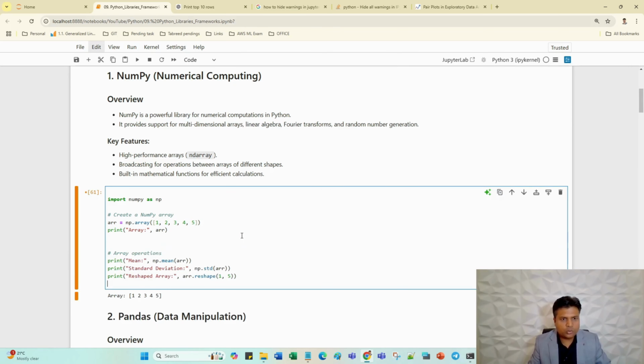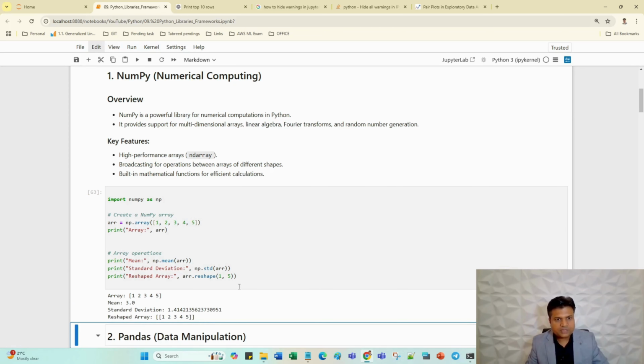Now I just want to paste this code. So how we can do the mean of all the values. Mean, you can understand, is the sum of all the values divided by the number of values. Standard deviation, reshaping, and the detailed concepts related to mean, median, standard deviation, reshaping, I will explain in the machine learning videos. Just try to understand how we are doing these operations in NumPy.